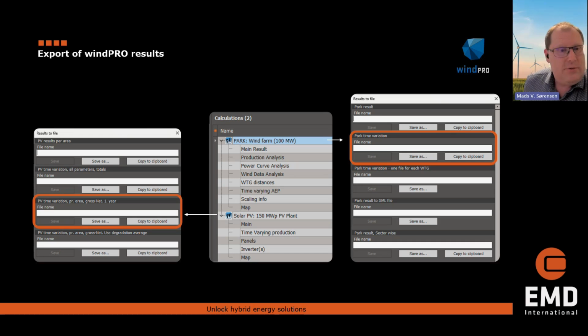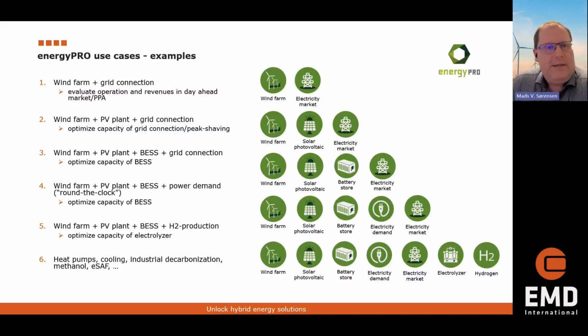So that was a short story about how to get data out of WindPro. And of course, there should be a purpose of this. We don't just want to export data. We will use it. And I have prepared 5 use cases or examples that will show different parts of the Energy Pro tool. Most of them are rather simple projects, but I think they will show quite easily how you can model hybrid plants.